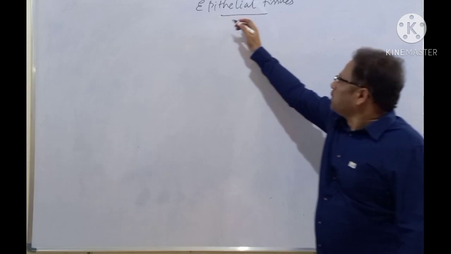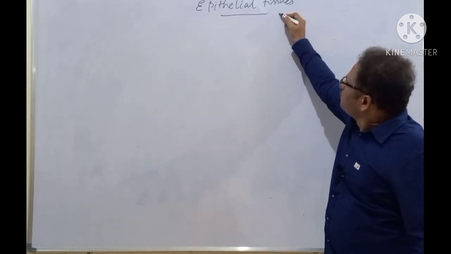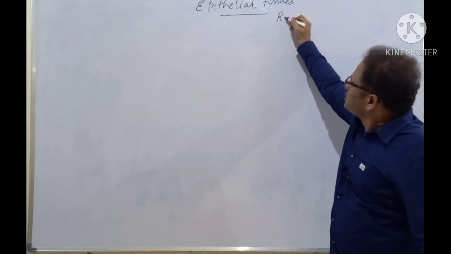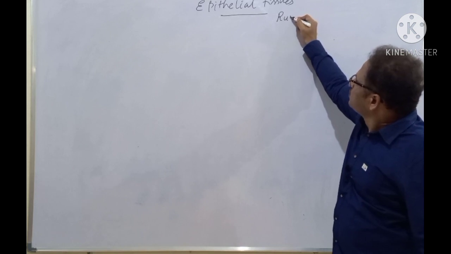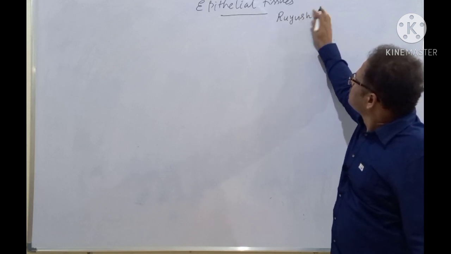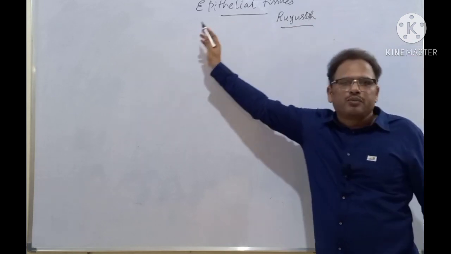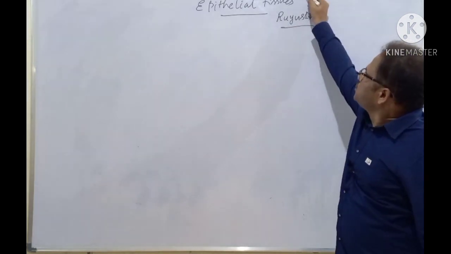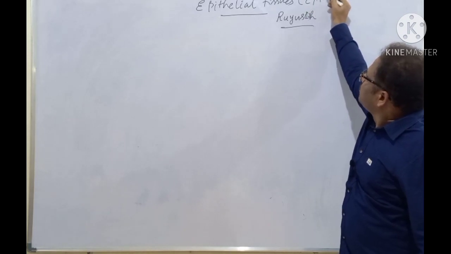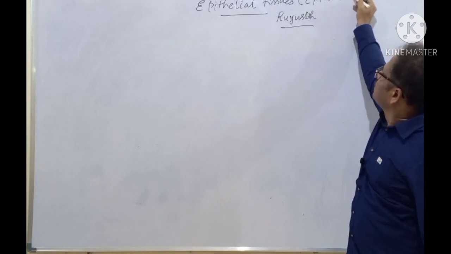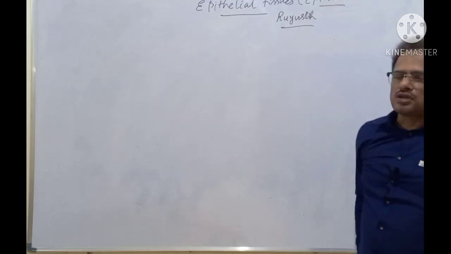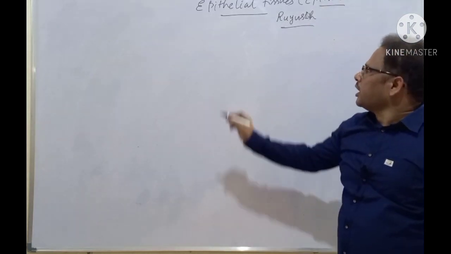Epithelial tissues, first of all, this term was given by a scientist called Roest. A scientist called Roest has coined the term epithelial tissues. Epithelial tissue is also called epithelium.